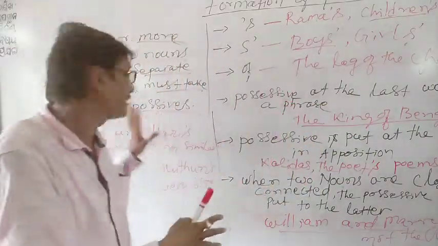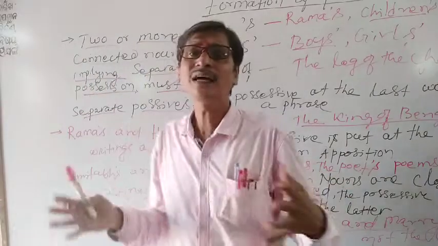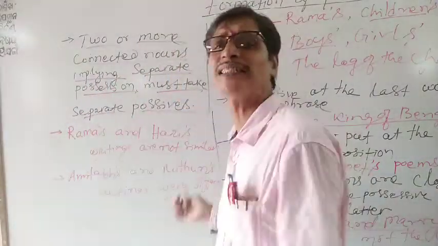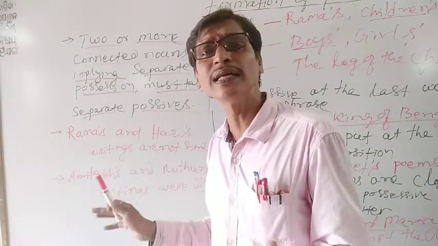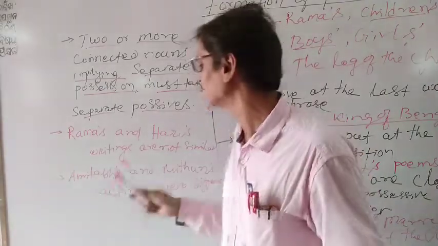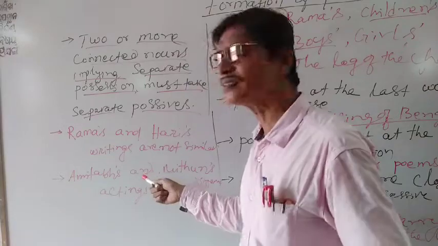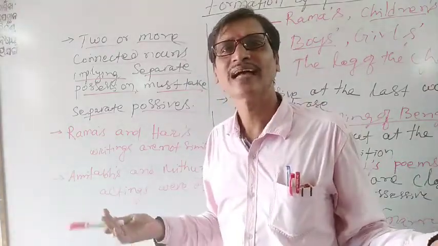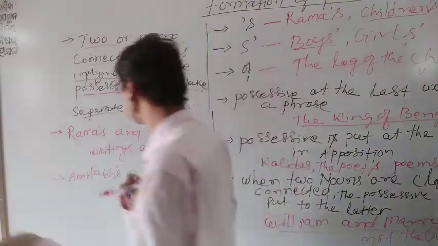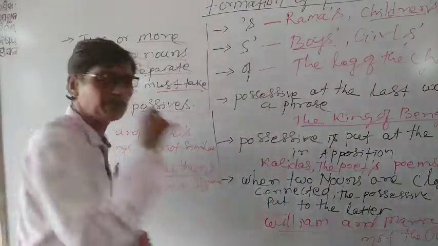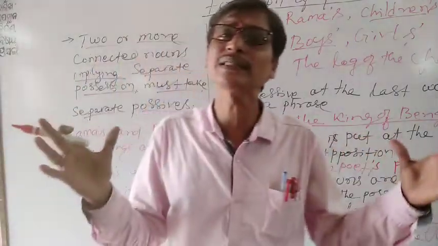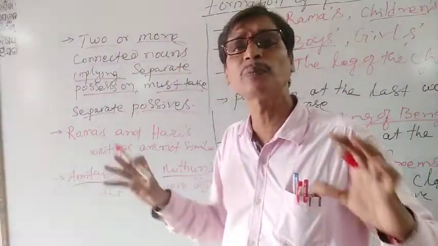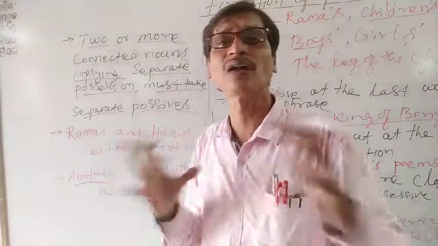But here the writings are individual. Therefore, Ram's writing and Hari's writing are simply different, not similar. Similarly, Amitabh's and Mithun's actings were different. Here these nouns imply separate entities, separate personalities. Therefore, we have to give possession separately, not collectively.